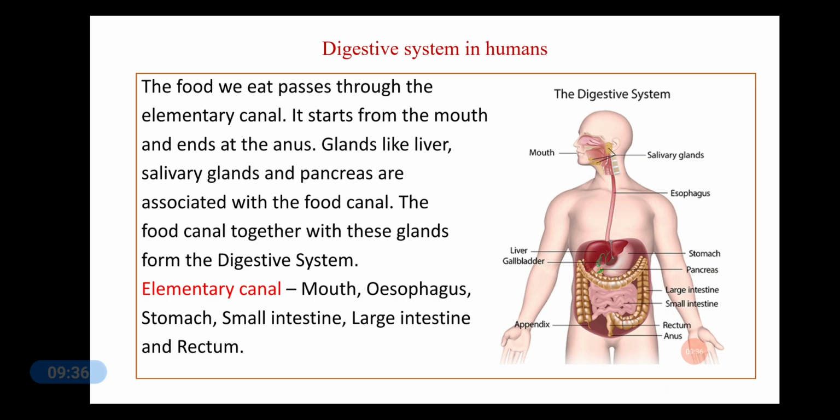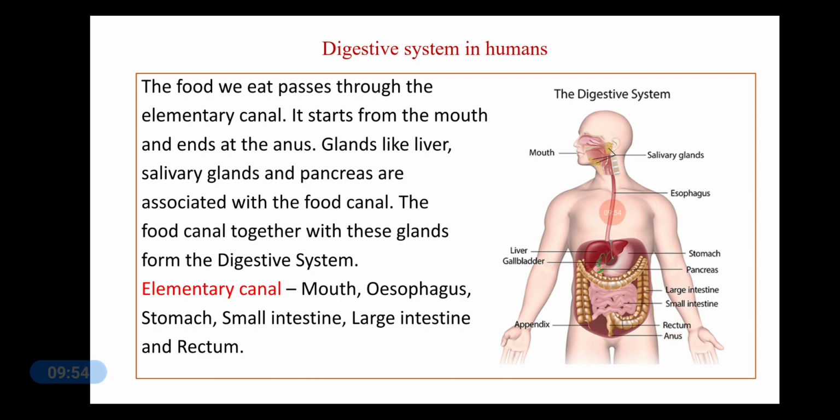Now, the digestive system in humans. The food that we eat passes through the food canal or the alimentary canal. Now, the food canal or the alimentary canal is a long, muscular and coiled tube.